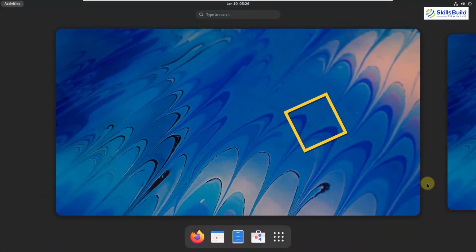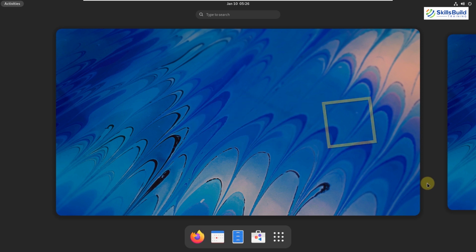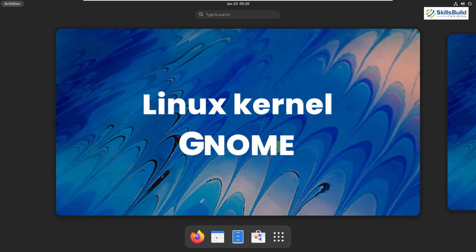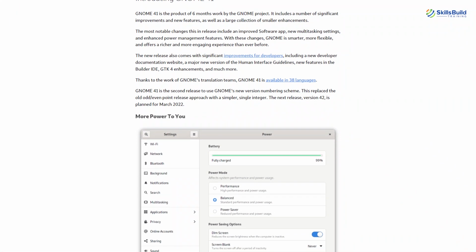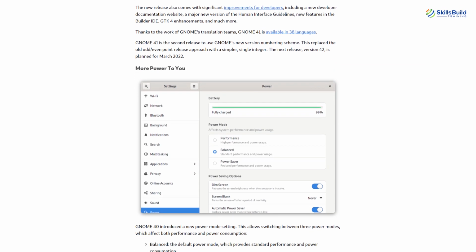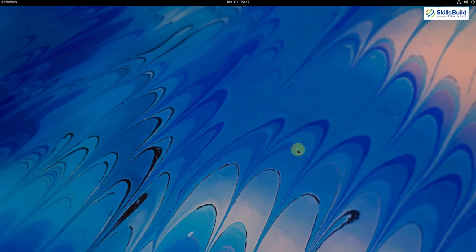Number 2, Fedora. Fedora is one of those Linux distributions that gets considered as one of the first choices for many Linux users. This Linux distro is based on the Linux kernel and uses the GNOME desktop environment. One of the main things about Fedora is that it is one of few Linux distributions with GNOME 41. In this distribution, we have some very new features that you might not see in every GNOME based distribution.